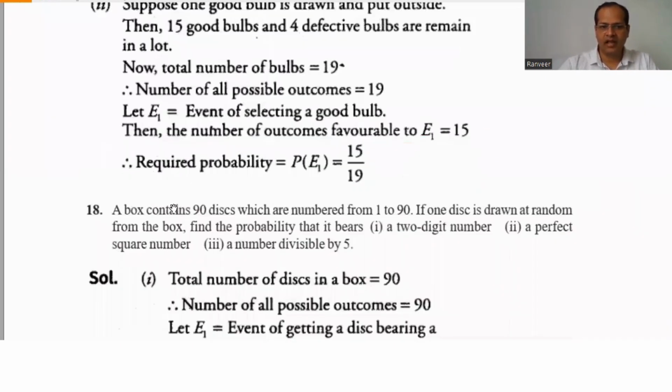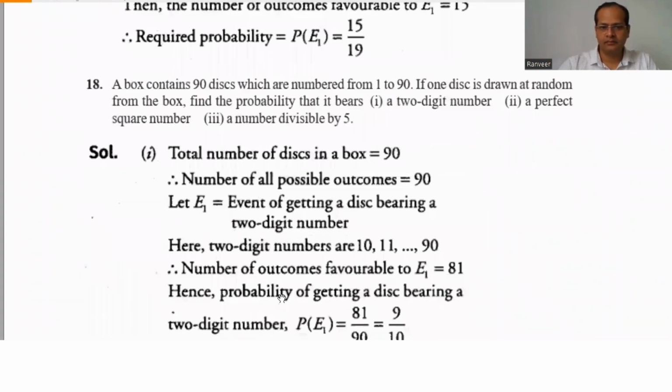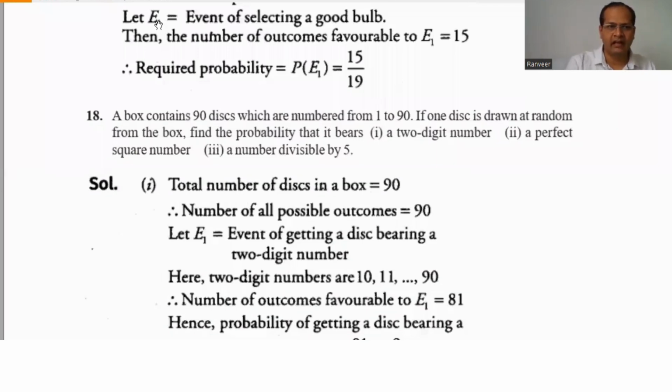Now question number 18. A box contains 90 discs which are numbered from 1 to 90. One disc is drawn at random from the box. Find the probability that it bears a 2-digit number. The total number of discs in the box is 90, so this is the sample space.